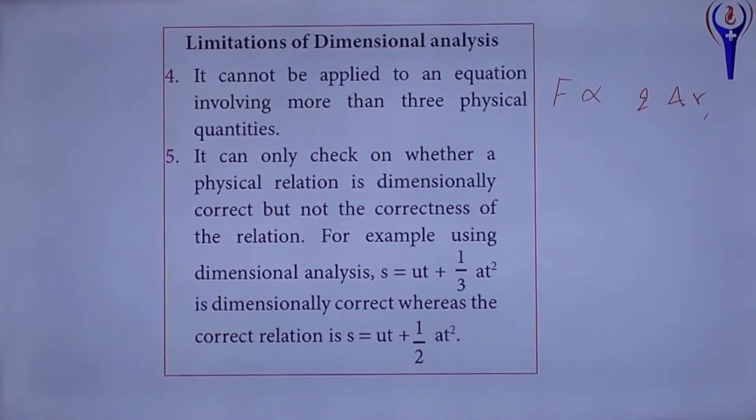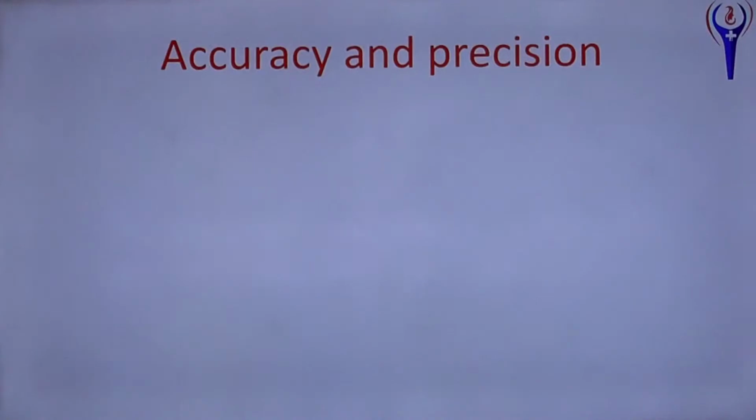And it can only check whether a physical relation is dimensionally correct, but not the correctness of the relation. Only dimensional correctness we can check. For example, using dimensional analysis, S equal to UT plus 1 by 3 AT square or 1 by 2 AT square, that you can't check. UT plus AT square or AT power 3 or just AT, that only you can check. Whether 1 by 3 or 1 by 2 or 1 by 10, that we can't check. Okay, that is the 5th one.